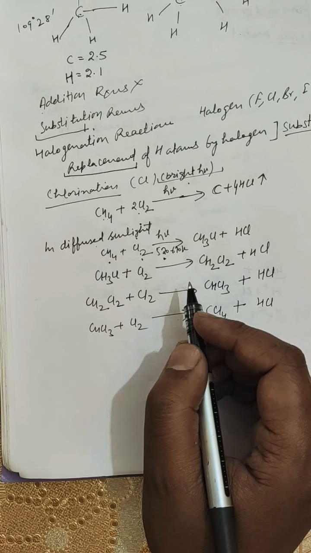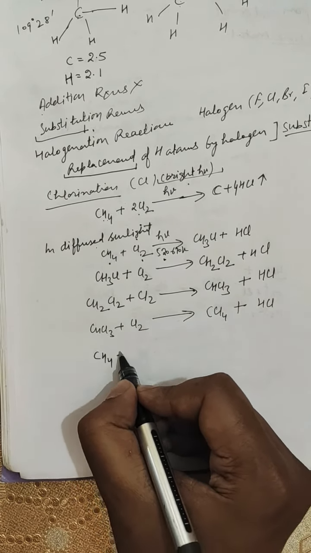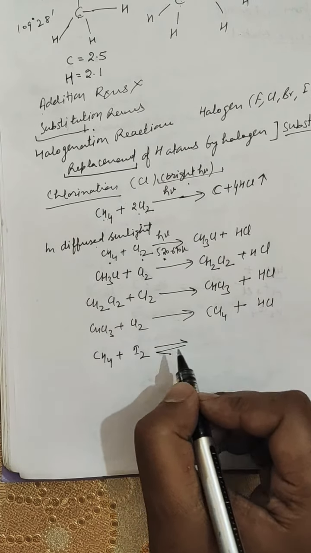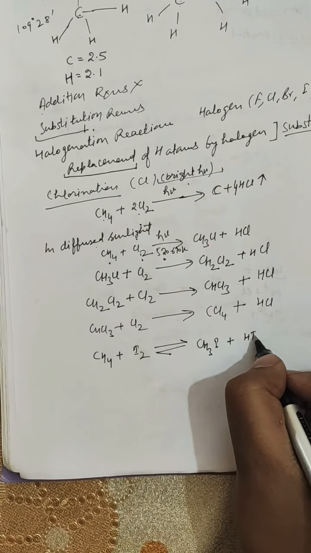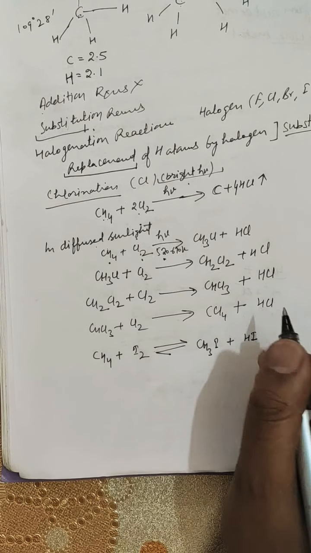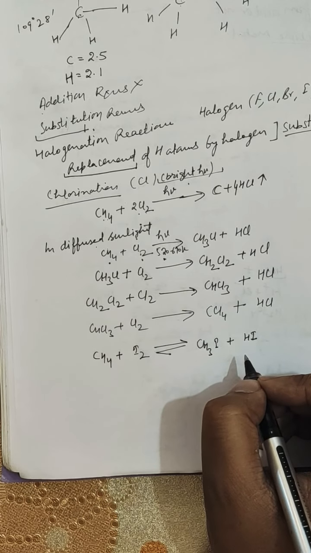vigorous, whereas in iodination the reaction is reversible, that is, CH4 plus iodine molecule results in the formation of CH3I plus hydrogen iodide. Iodination may however be carried out in the presence of an oxidizing agent such as iodic acid, nitric acid or mercuric oxide, which removes hydrogen iodide as soon as it is formed and pushes the reaction in the forward direction.